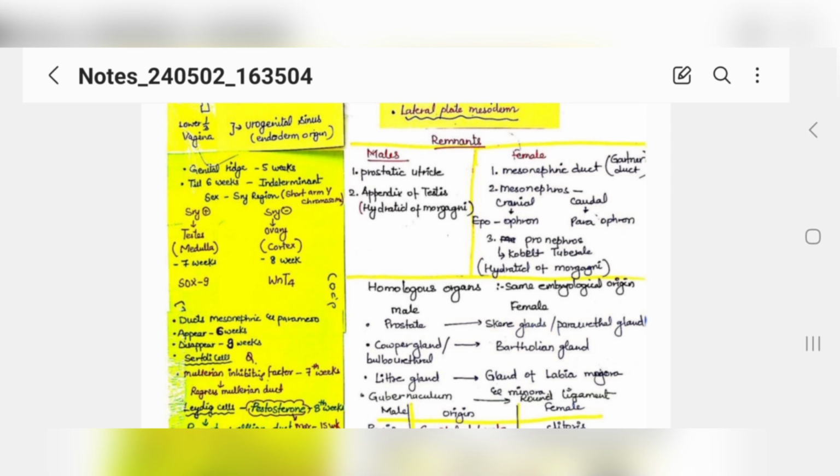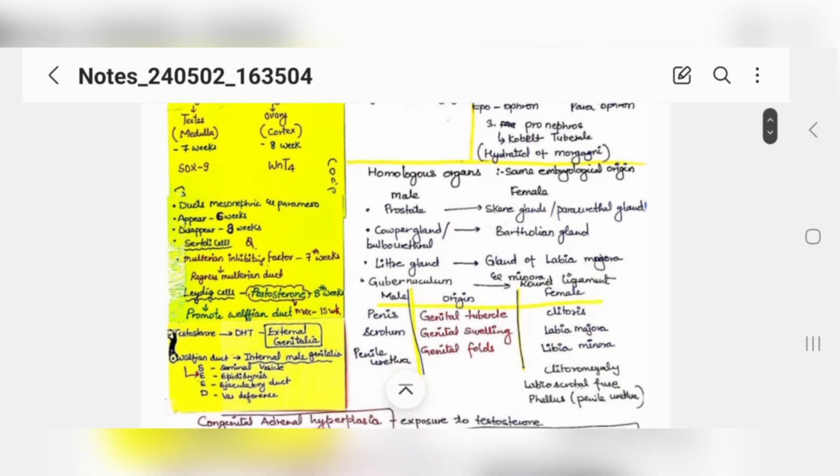In males, we have two remnants, and in females, we have three remnants. And these are the prostatic utricle in males and the appendix of testes in males. Then in females, we have the mesonephric duct, which is your Gartner duct. Then you have the mesonephros, which forms your cranial and caudal parts, the paroophoron and epoophoron. When you see the image, then you can easily remember. Just Google it, okay? Then you have these ducts, mesonephric and paramesonephric, which appear on the sixth week and disappear on the ninth week.